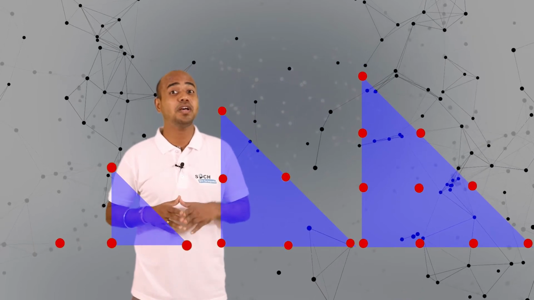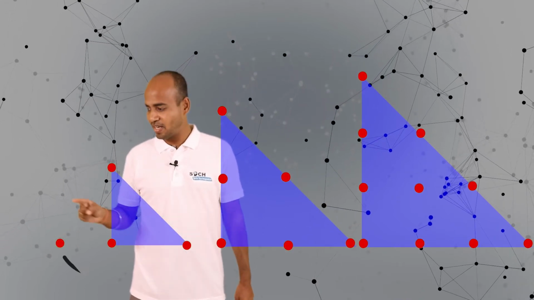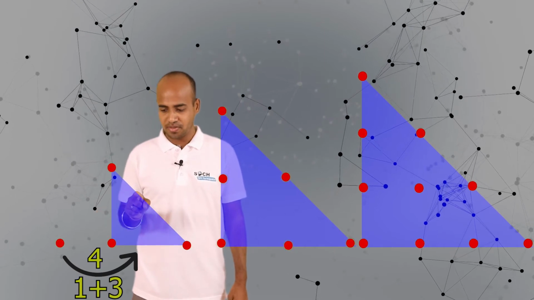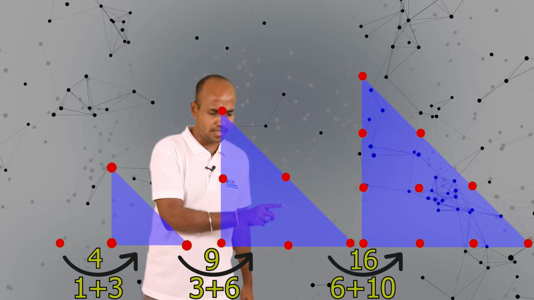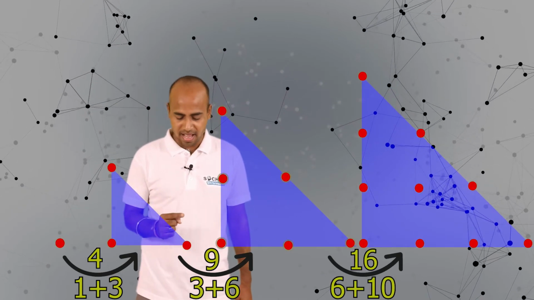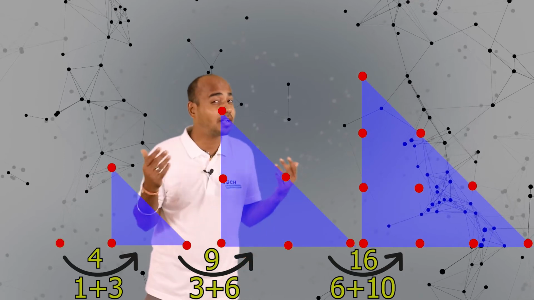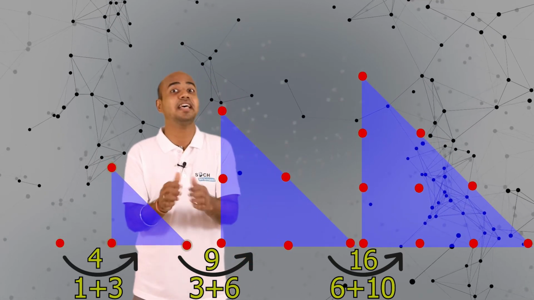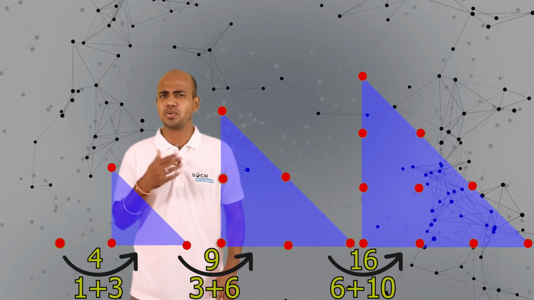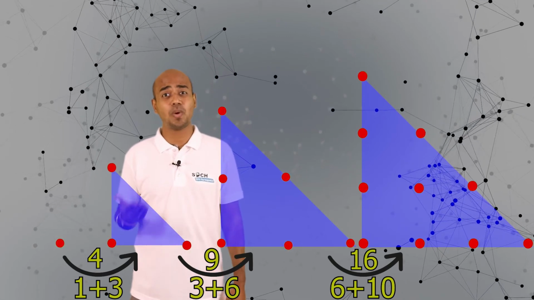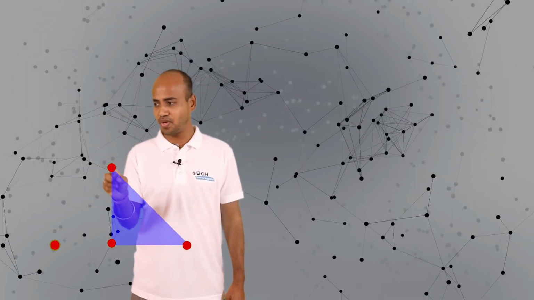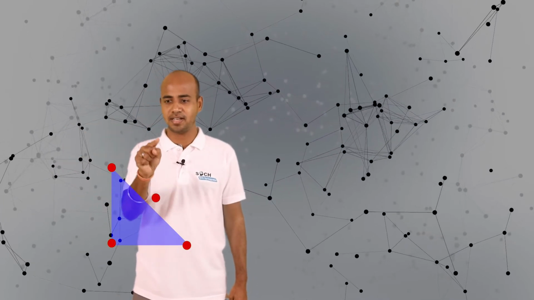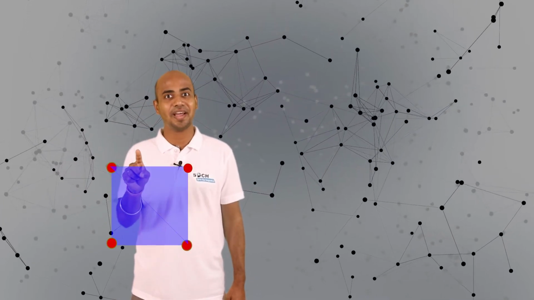Now, from these triangular numbers, a simple question arises. Can we form square numbers? Yes. 1 plus 3, 4. 3 plus 6, yes, 9. 6 plus 10, 16. 4, 9, 16 are what kind of numbers? Yes, they are square numbers. So let us understand, how can I find a square with respect to these triangles? So here we go. Now this is a dot. Now there are 3 dots in a triangle in front of you. If I take this dot over here, then it forms a square.